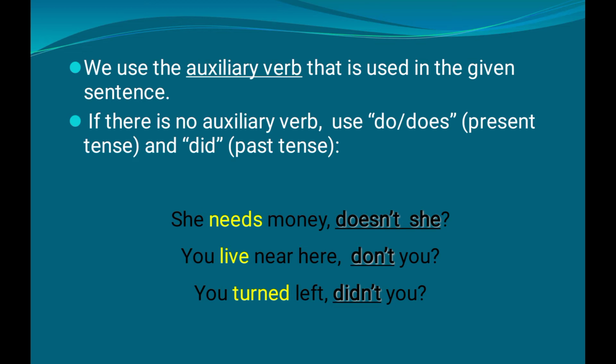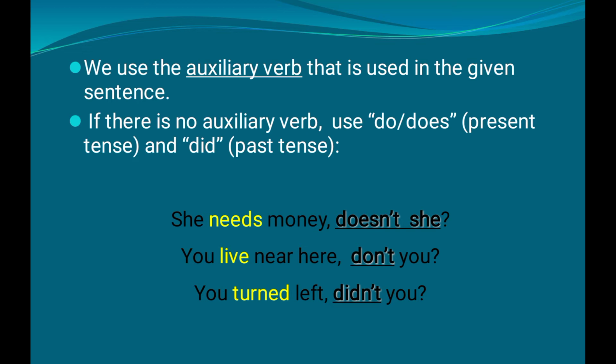And now moving on to the third sentence. You turned left. What's the type of sentence used? There also you can see the sentence is in a positive form. So we need to create a negative tag. When the sentence given to us is in positive, the tag should be negative.